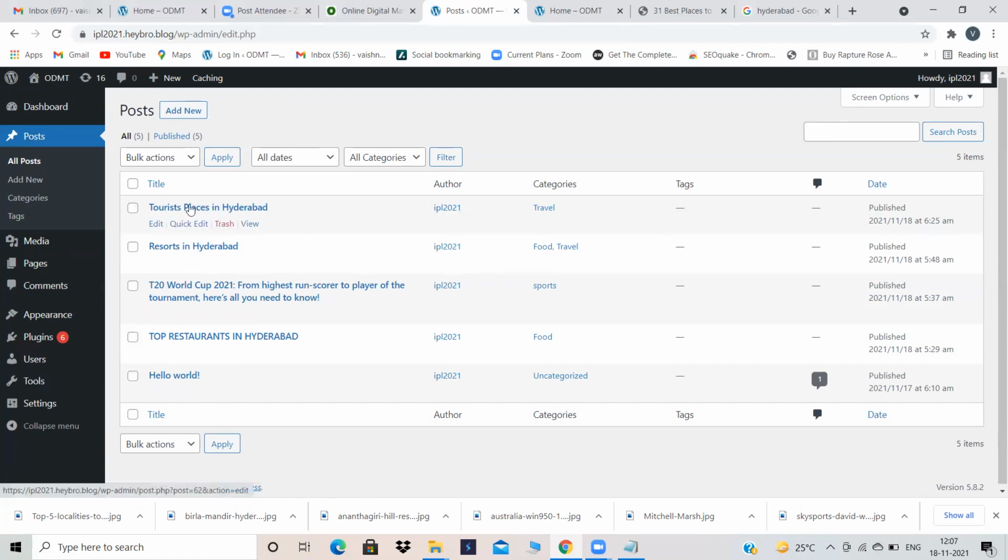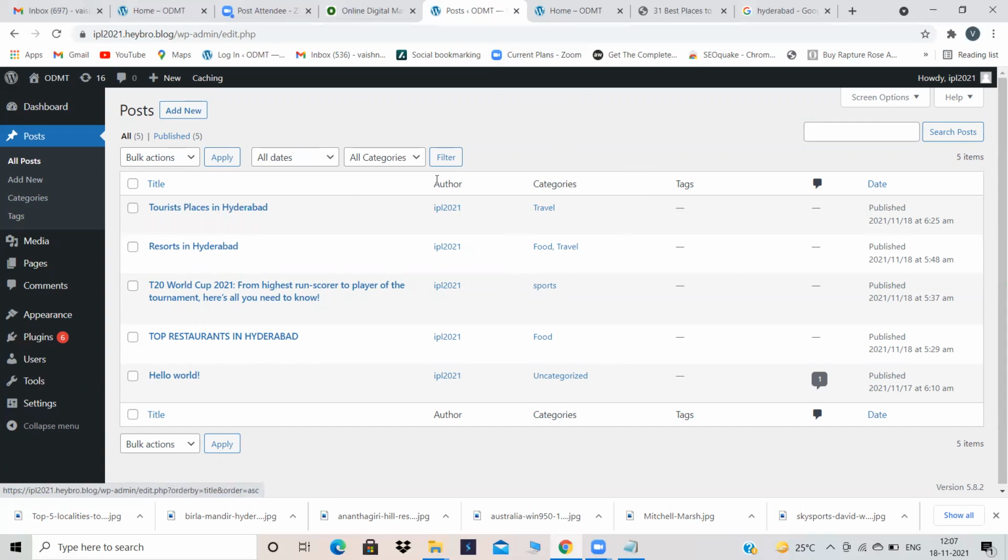Because you have created your blog and you are keeping it under the travel category. You have created your resort, you are keeping it under food and travel. You have created a sports blog and you are keeping it under the sports category. So instead of adding your post, add your categories to the menu, because thousands of blogs you cannot add to the menu. Thousands of blogs you cannot add to a particular page also.